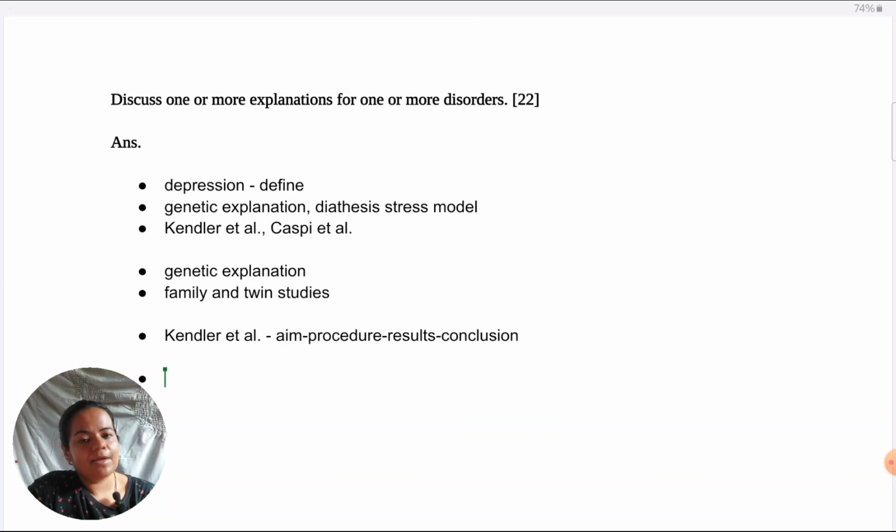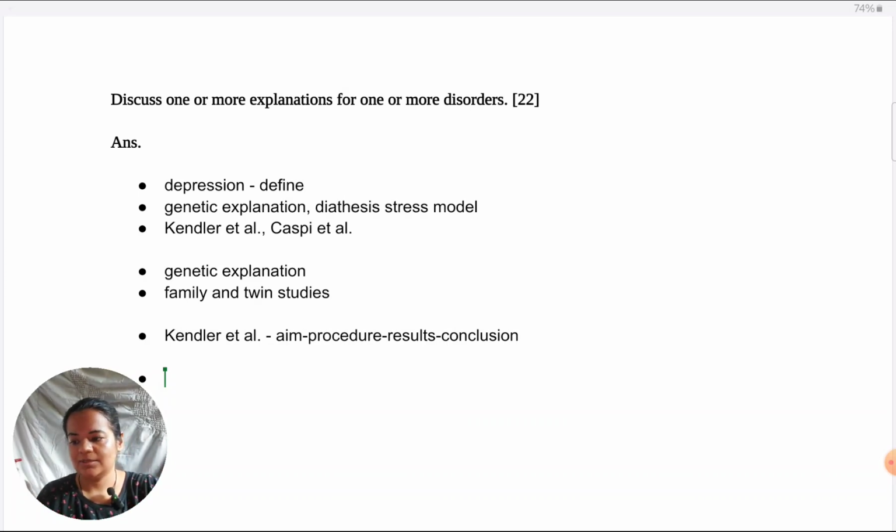We are not going to be evaluating the studies in a discuss question. We are going to be evaluating the larger explanation. And any evaluation point of the larger explanation we can link to the study. We can show how that strength or weakness is seen in the study as an example. Let me show you a point that will make this clear.